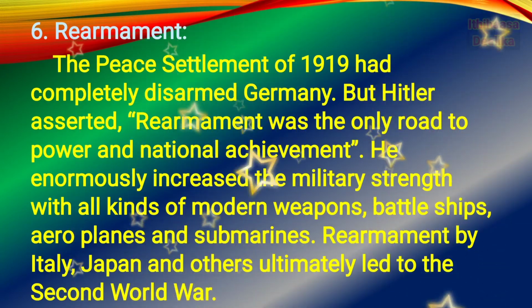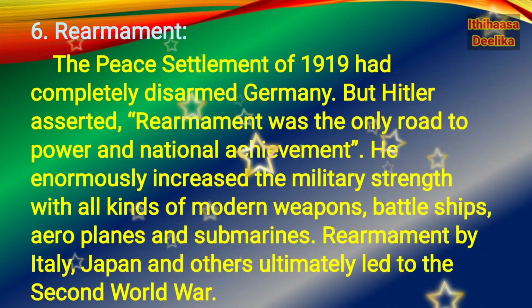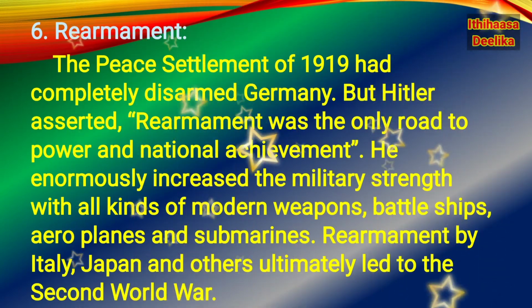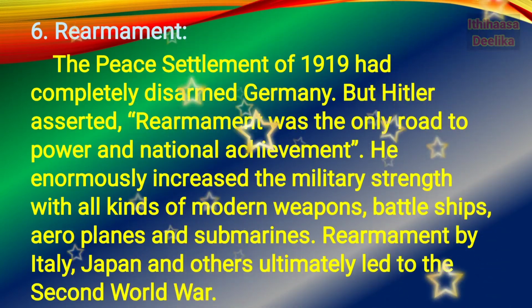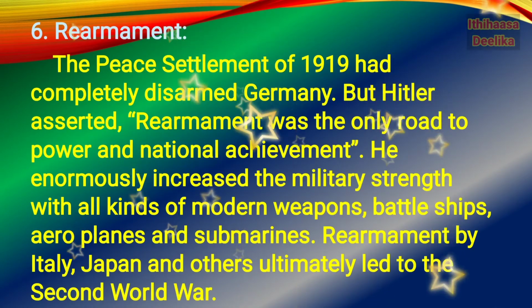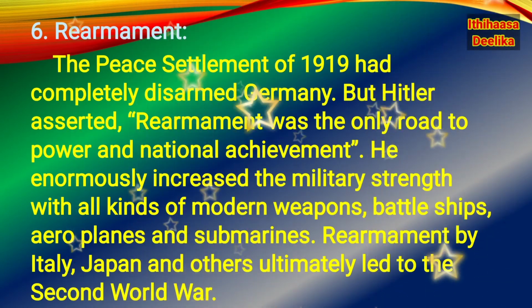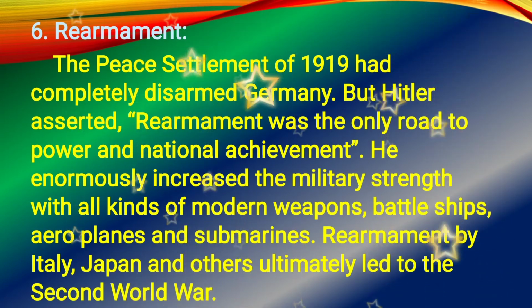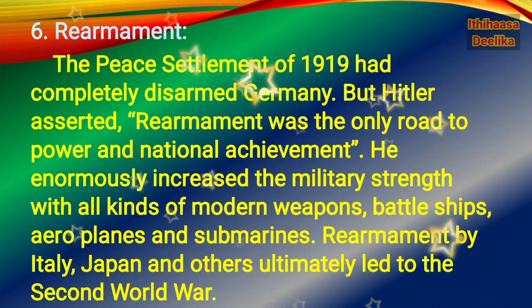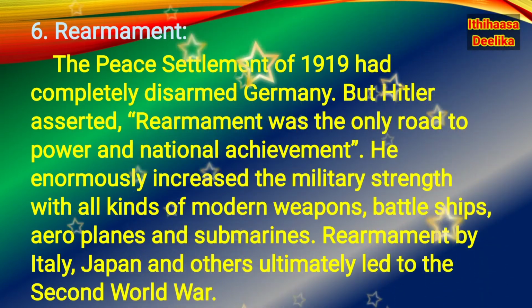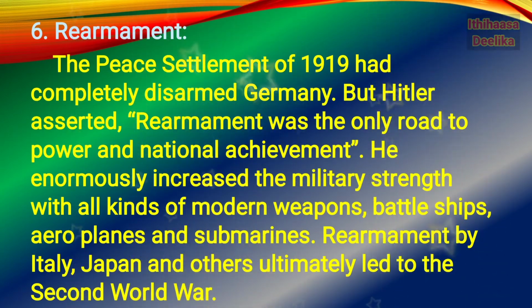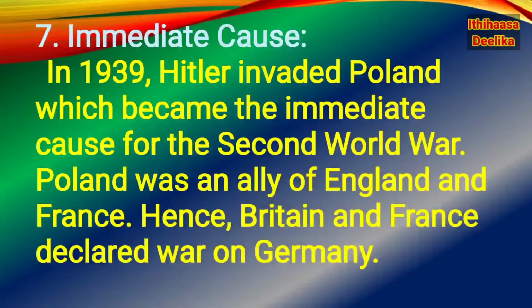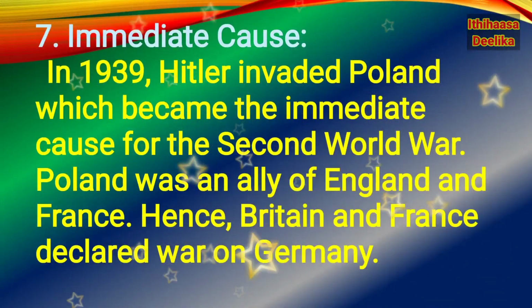He enormously increased the military strength with all kinds of modern weapons, battleships, aeroplanes, and submarines. Rearmament by Italy, Japan, and others ultimately led to the Second World War.